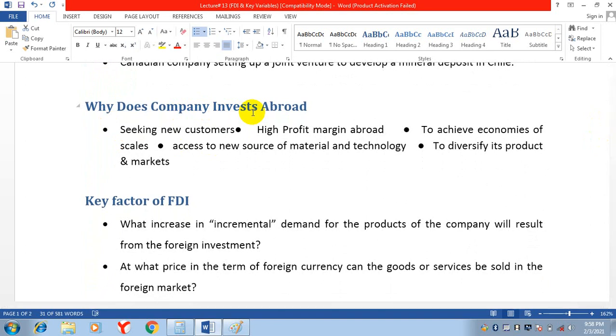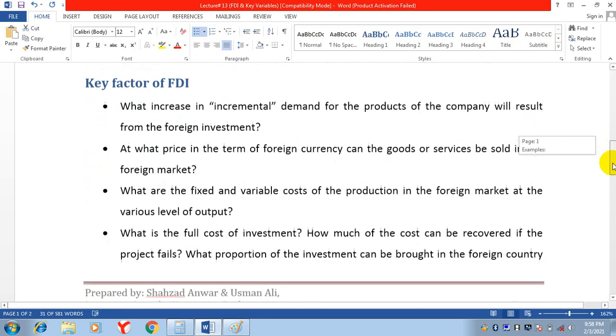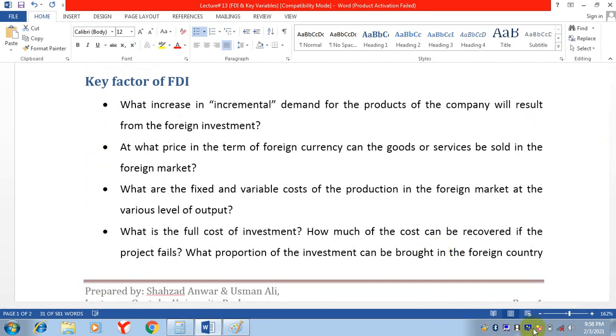So we discussed that we want to find new customers, we want high profit margin abroad, we want to get economies of scale, we want to access new sources of material and technology, and we want to diversify the product and markets.